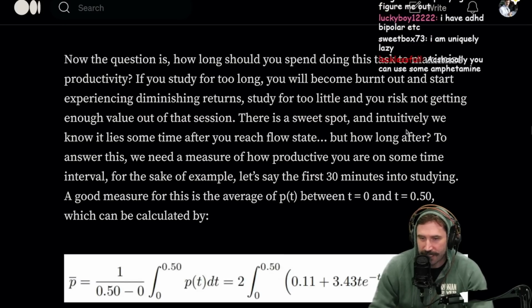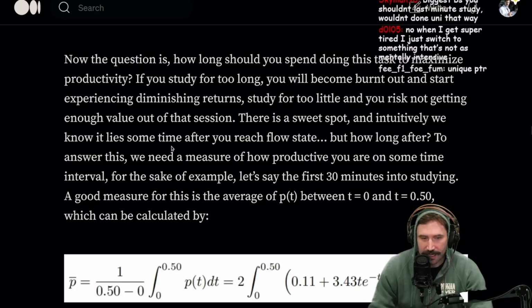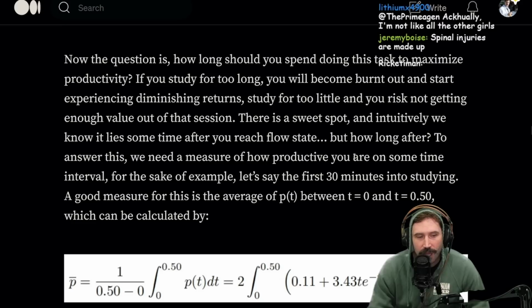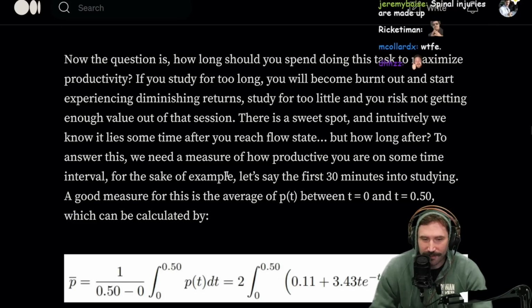If you study for too little, you risk not getting enough value out of that session. There's a sweet spot, and intuitively we know it lies sometime after you reach flow state. But how long? To answer this, we need a measure of how productive you are on some time interval. For the sake of the example, let's say the first 30 minutes of studying.